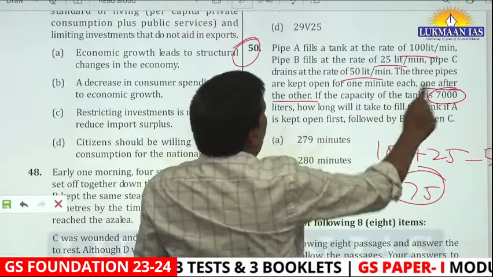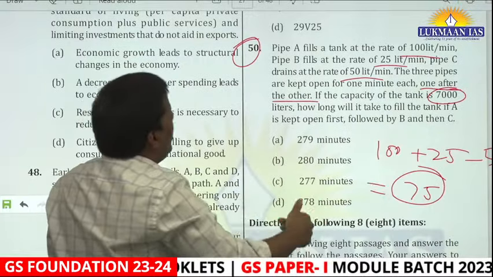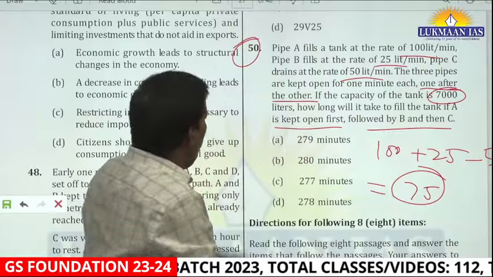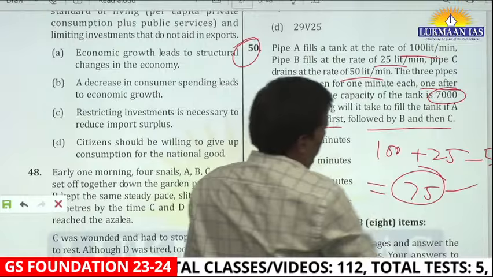If the capacity of the tank is so, how long will it take to fill the tank if A is kept open first, followed by B and C? So, in a cycle of 3 minutes, what is happening? You are getting 75, right?